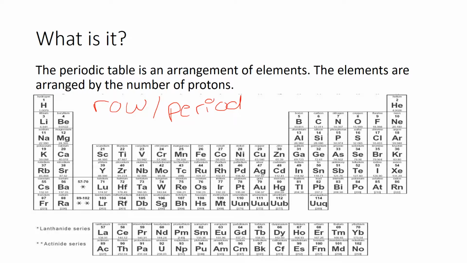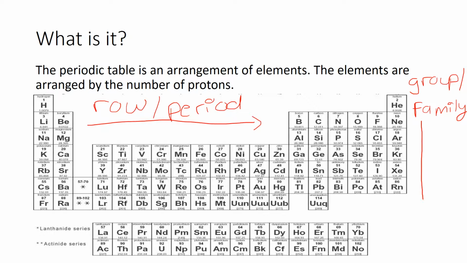And if you're going from top to bottom, you have the groups, and that's also referred to as the family. So the rows go left to right, and the groups go top to bottom.